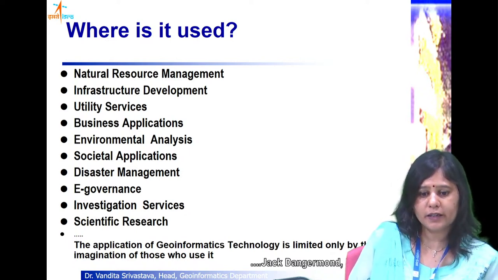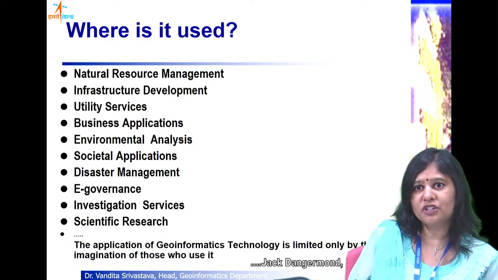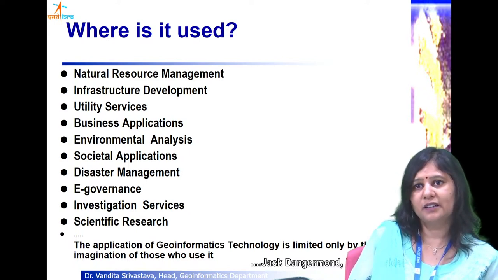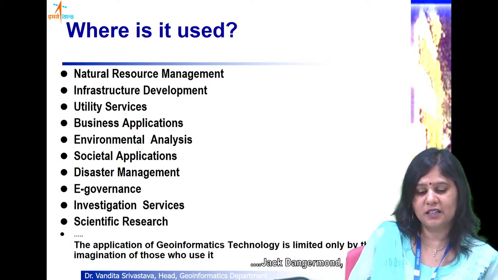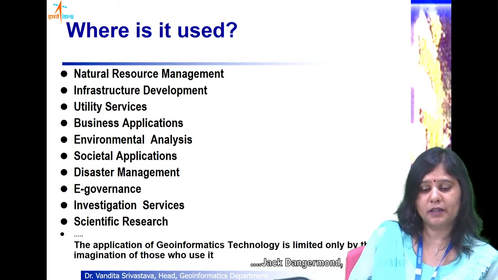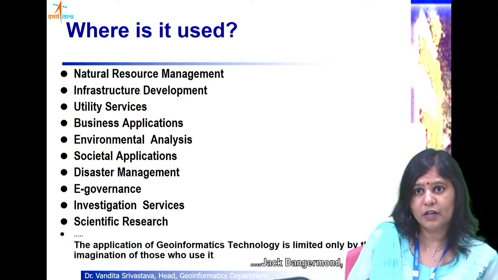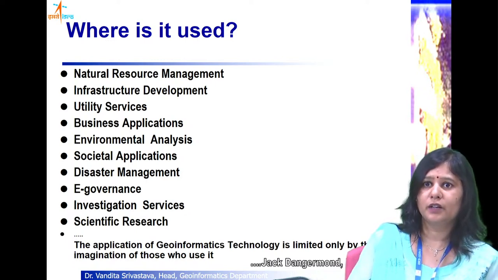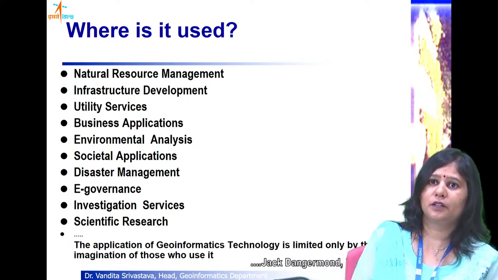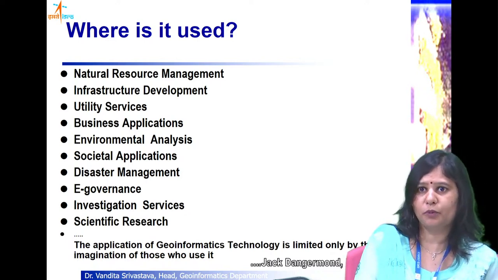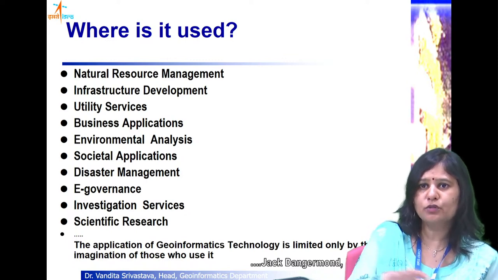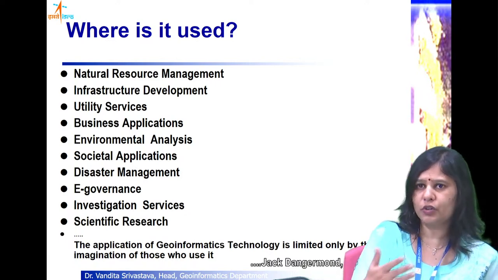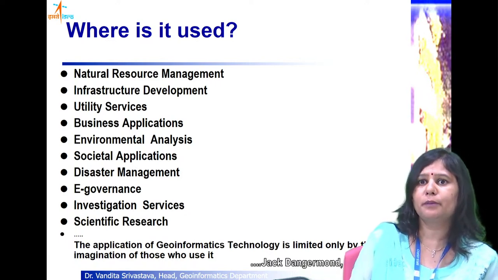There are emerging domains like health GIS, vet GIS, or GIS vet. Then in transportation, GIS-T is there. Infrastructure development, it can help a lot with advanced planning: if I lay a road here, what is going to happen? If I make an airport in this area, how is it going to affect adjoining areas, how will the traffic change? All of this you can model in GIS and you can make better decisions.